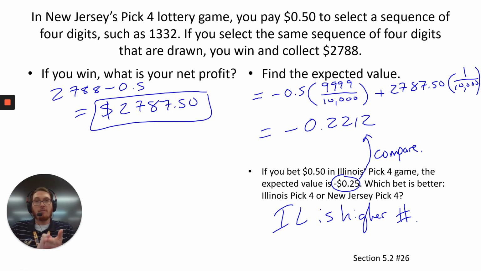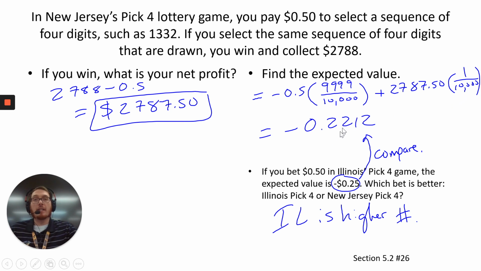So negative 0.5 times everything but the one way to win, that's the x times p of x for losing. Plus the profit for winning would be what we just found here on the left side. You got to make sure you get rid of the 50 cents. Okay, so I take that 27.87 and 50 cents times 1 out of 10,000.